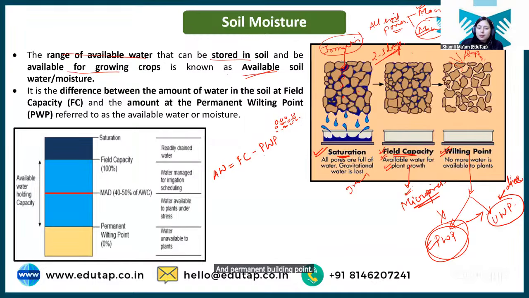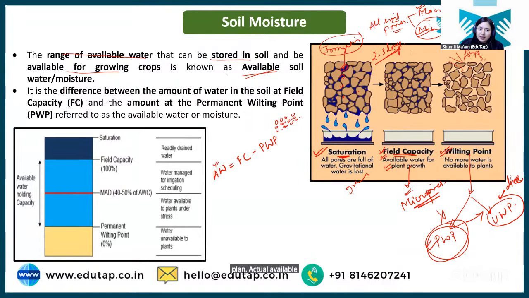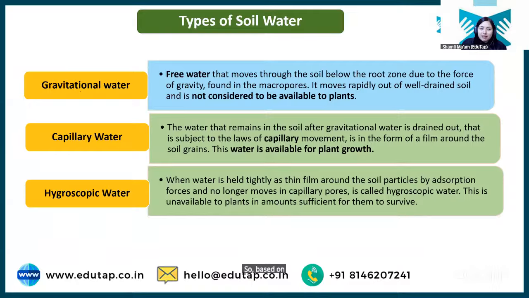So the water between permanent wilting point and field capacity is the actual available water for the plant. Clear? I hope it is clear to you all, and if there is any confusion, let me know in the chat section.